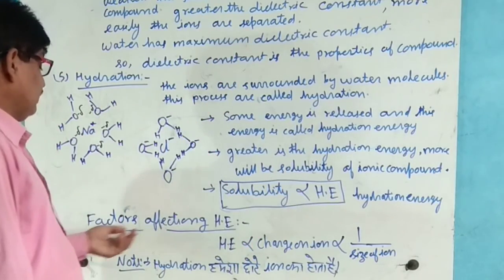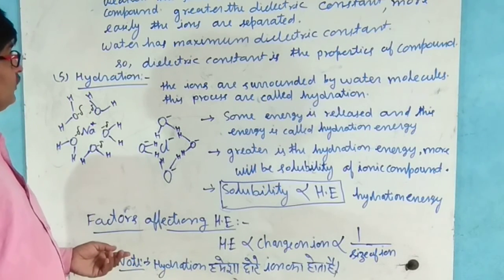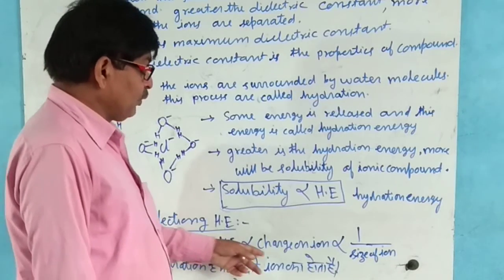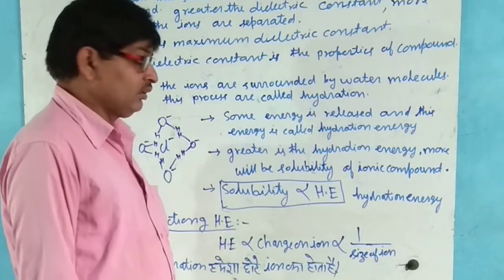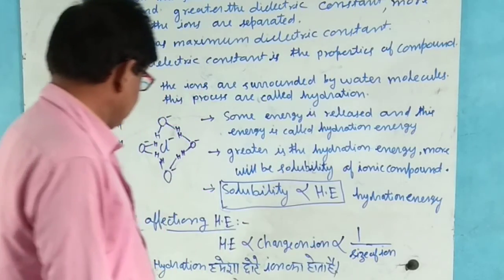Now, factors affecting hydration energy: hydration energy is directly proportional to the charge on the ion and inversely proportional to the size.